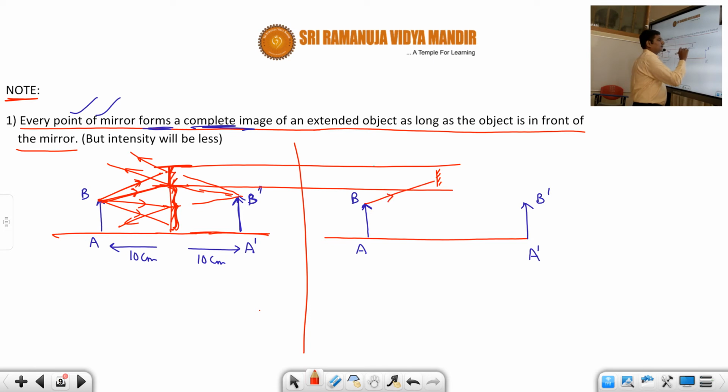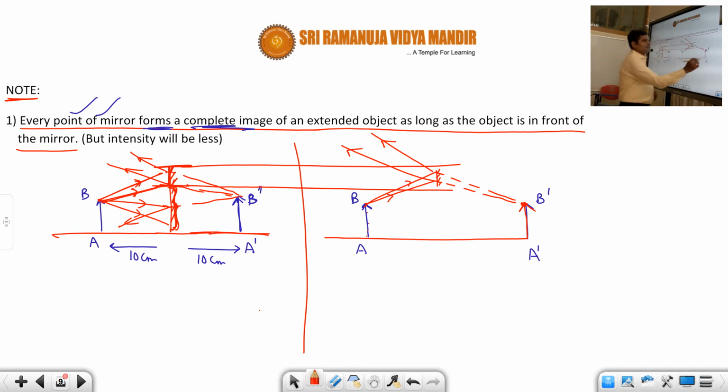For example, here one ray will fall and get reflected, and another ray will fall and get reflected, and when you extend these two rays you will get the image point. And similarly for the other points. So we will draw a line here. Therefore you will get the image.